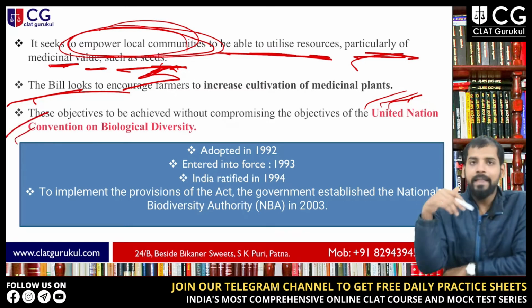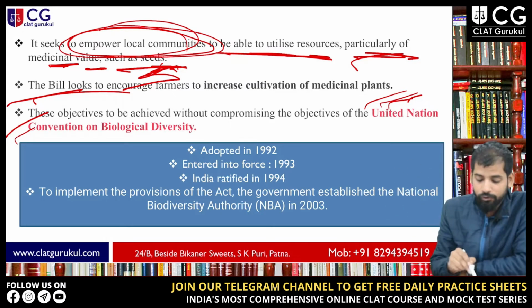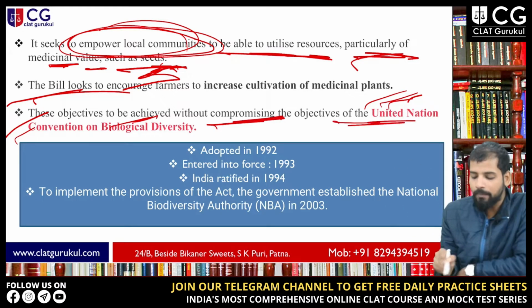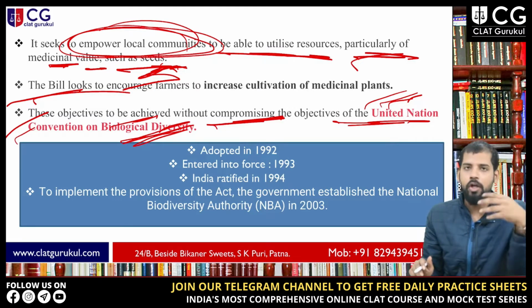Now next are the objectives. The objectives of this bill are to be achieved without compromising the objectives of the UNCBD, which is known as the UN Convention on Biological Diversity.